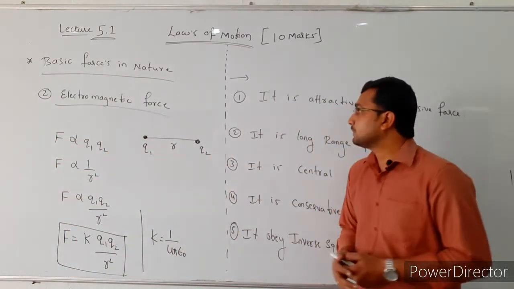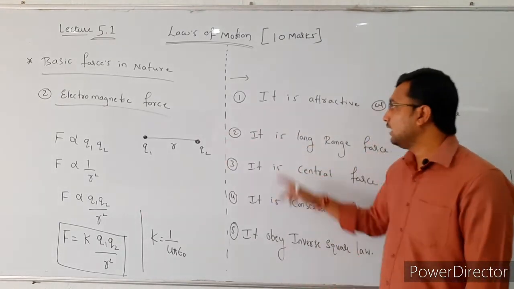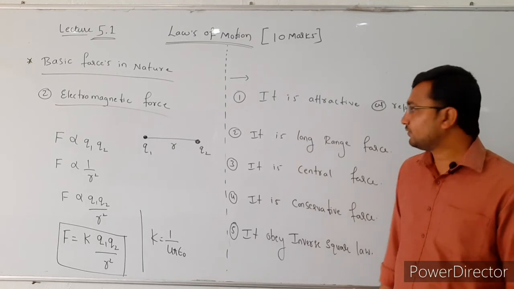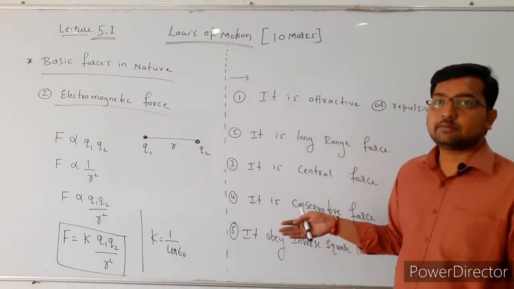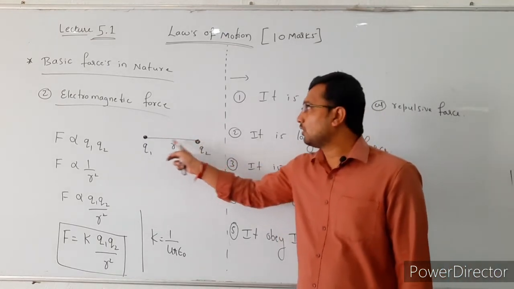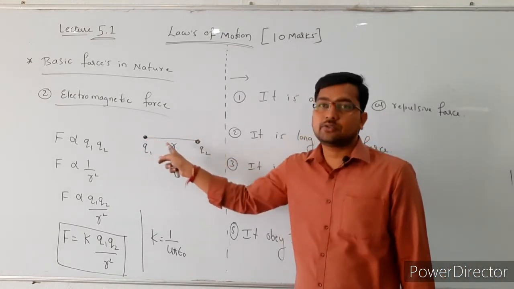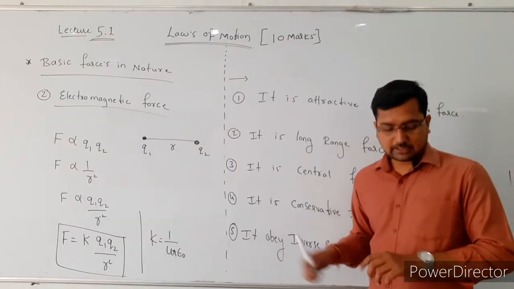The first one is that the force between these two may be attractive or repulsive, and it is also a long range force. The third one, it is a central force. Central force means the force between these two charges acts along the line joining them. It is also a conservative force.